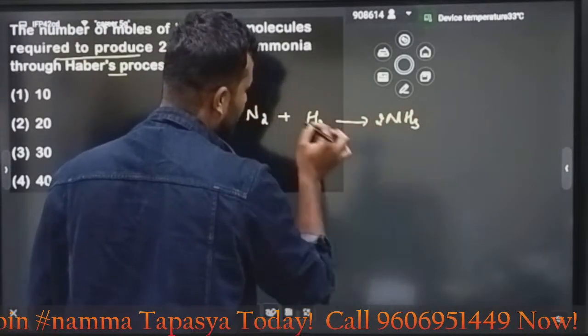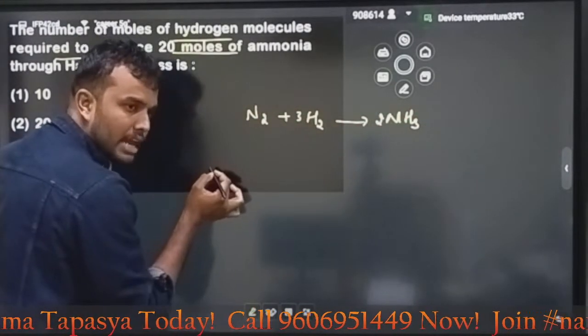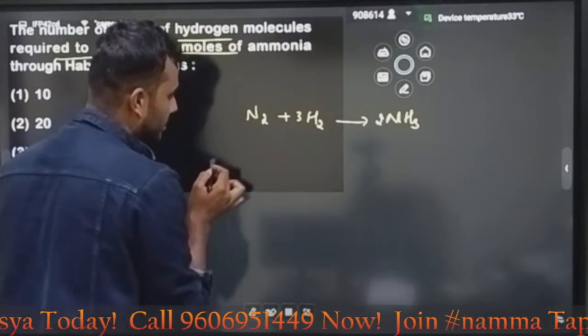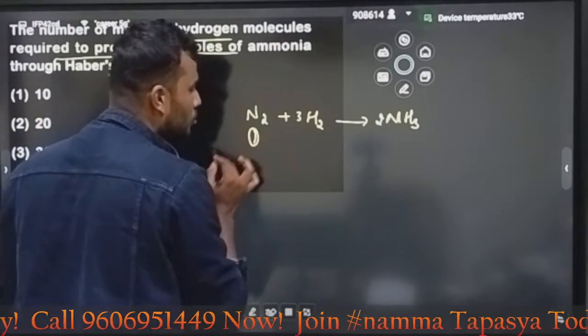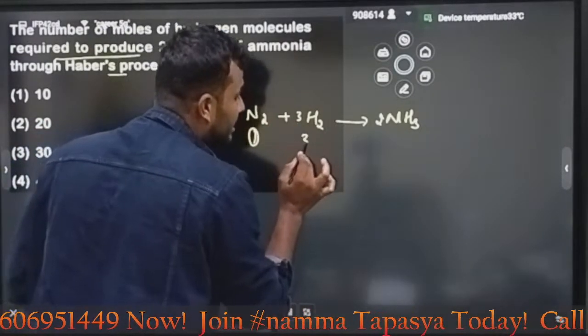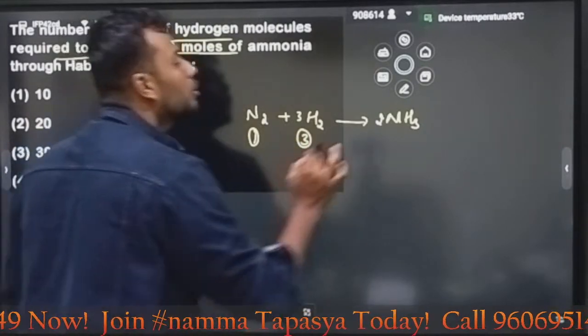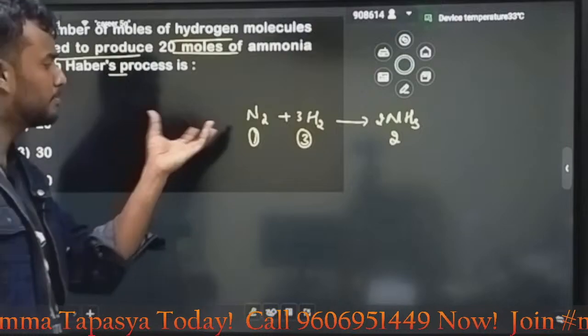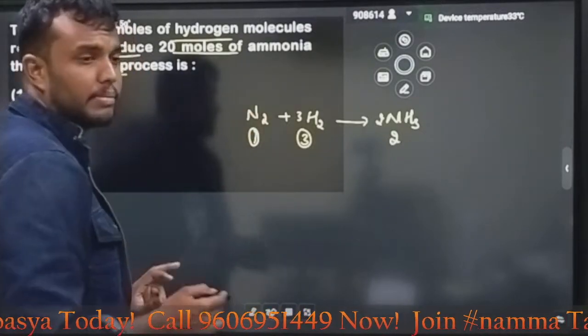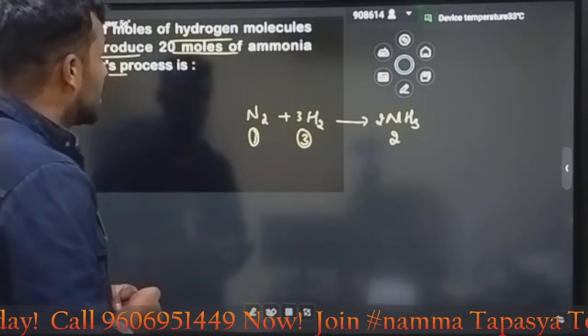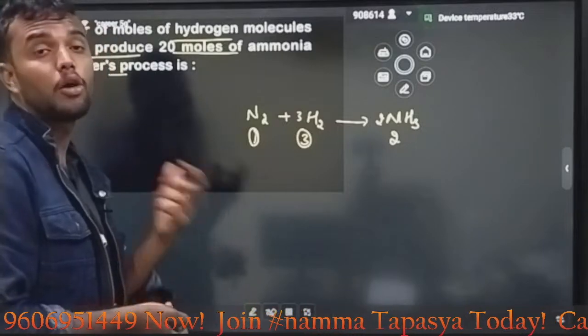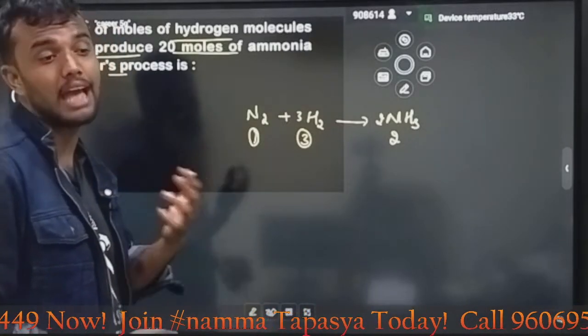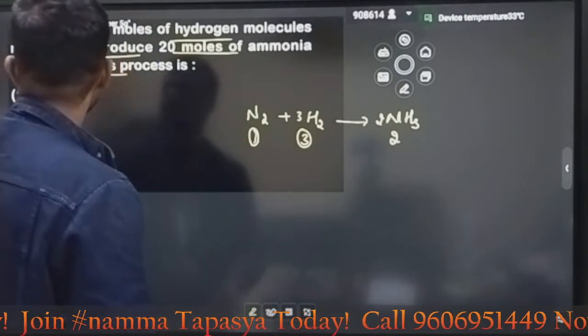Balance the reaction: 1, 3, 2. What does the stoichiometry say here? 1 mole of N2 completely reacts with 3 moles of hydrogen to produce 2 moles of ammonia. Obviously by using the stoichiometry, N2 is the limiting reagent. Why? It is consumed completely, but it depends upon how much reactant we have.